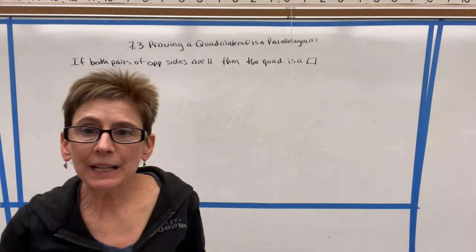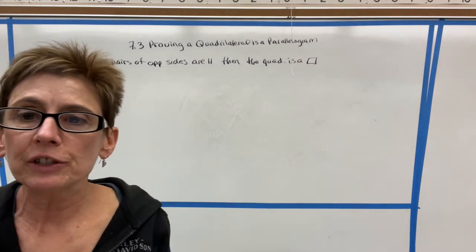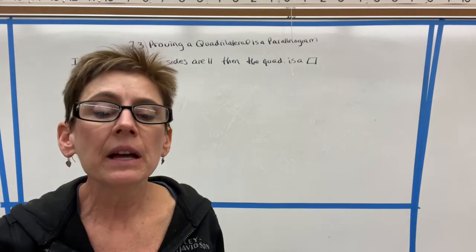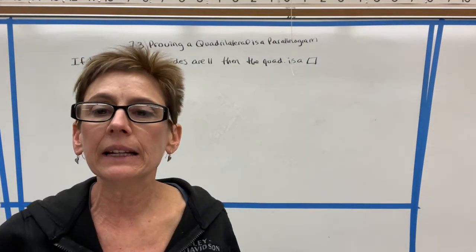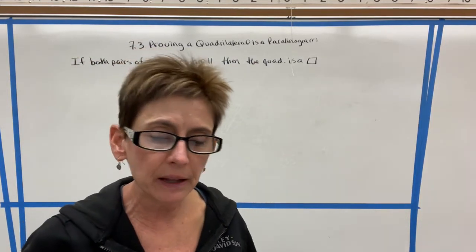So it's the same information that we had on our last lesson, but we have switched the order. Instead of saying if a quadrilateral is a parallelogram, then the opposite sides are parallel, we're flipping it and saying if the opposite sides are parallel, then the quadrilateral is a parallelogram.